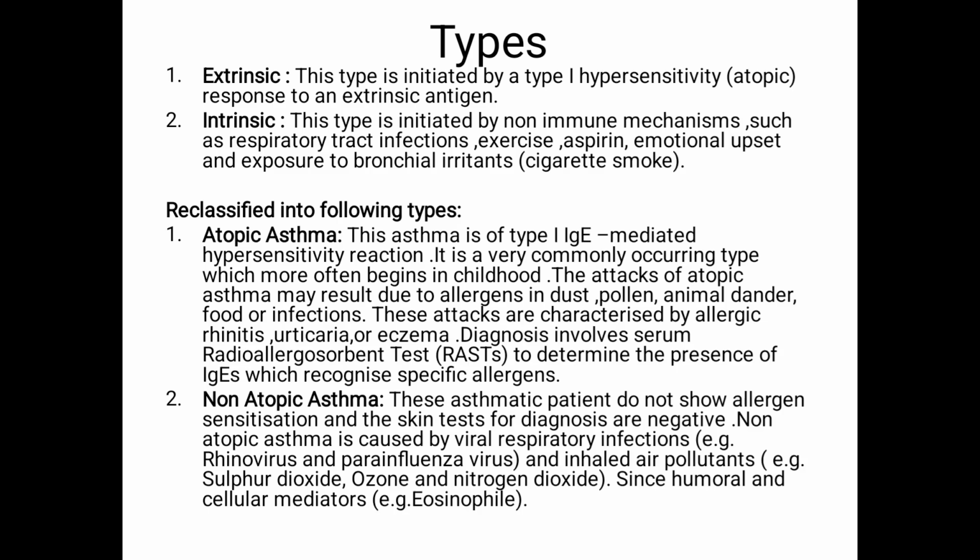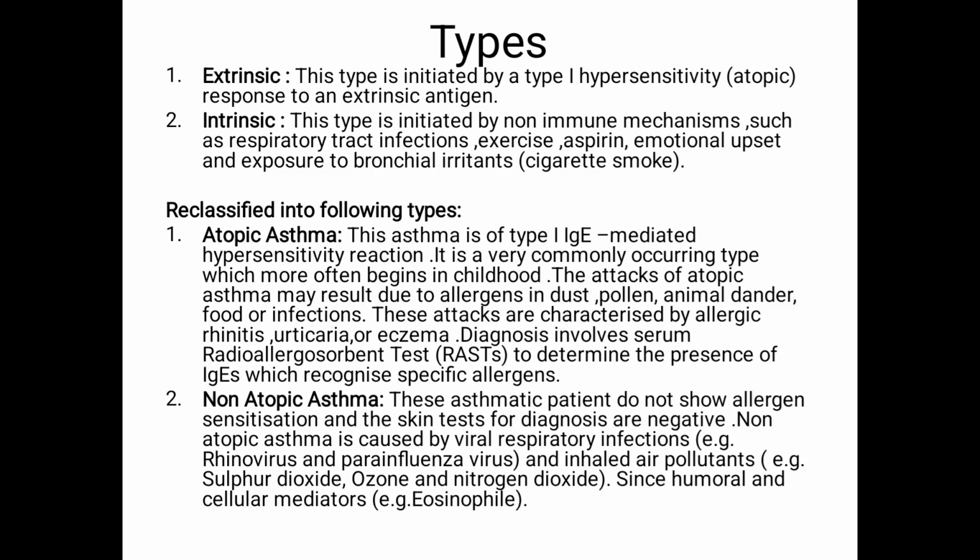So basically the difference between these two is that atopic asthma is caused by an external or extrinsic factor, and in non-atopic asthma it may or may not show any allergen sensitization, and the skin test will not give you a positive result, rather it will show you a negative test. It is caused by viral respiratory infection.